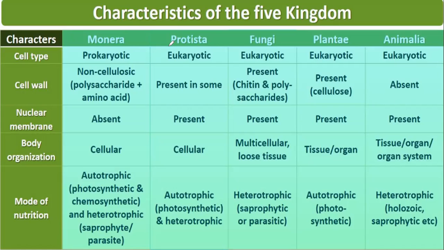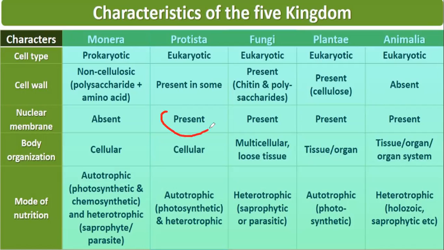Our second kingdom is Kingdom Protista. The members of this kingdom are eukaryotic. Cell type is eukaryotic. The cell wall is present in some and absent in others. Like in unicellular amoeba there is no cell wall, while in Chlamydomonas we can say a cell wall is present. So in some the cell wall is present, in some it is not present.